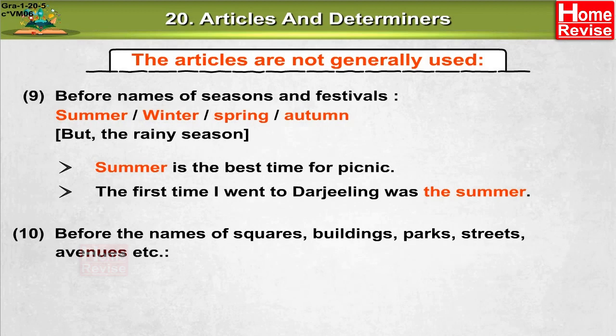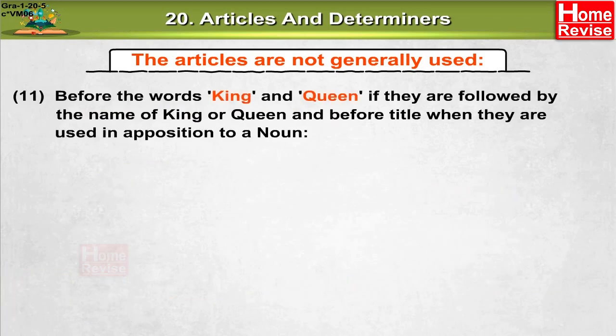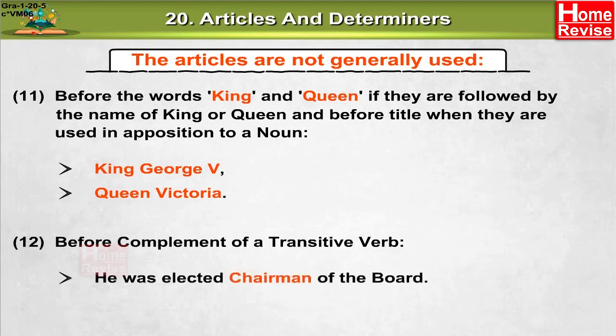10. Before the names of squares, buildings, parks, streets, avenues, etc. Buckingham Palace, Curzon Park, Rashbihari Avenue, College Street. 11. Before the words king and queen, if they are followed by the name of king or queen, and before title when they are used in apposition to a noun. King George V, Queen Victoria. 12. Before complement of a transitive verb. He was elected chairman of the board.